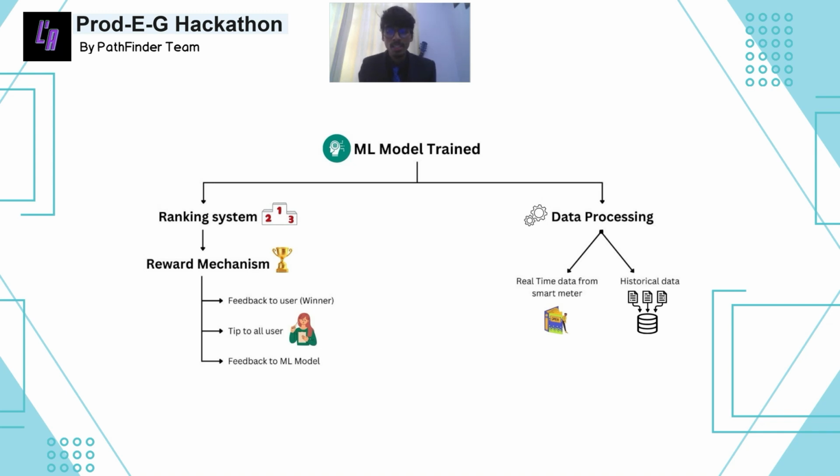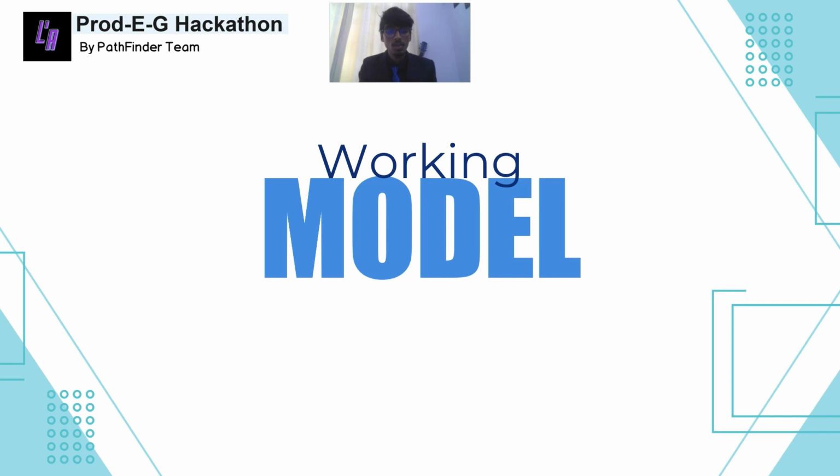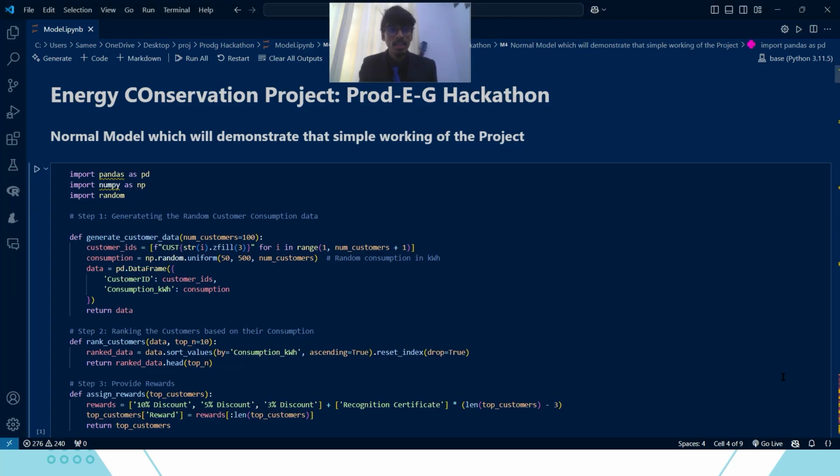We have the ranking system, and the next part is the project plan. First of all, phase one will be data collection and model training. But in the working model that I am going to demonstrate, we don't have real data. So we used the NumPy random library in Python and created random data and trained our model, and we have ranked the users. So if we look at the working model, we have this here.